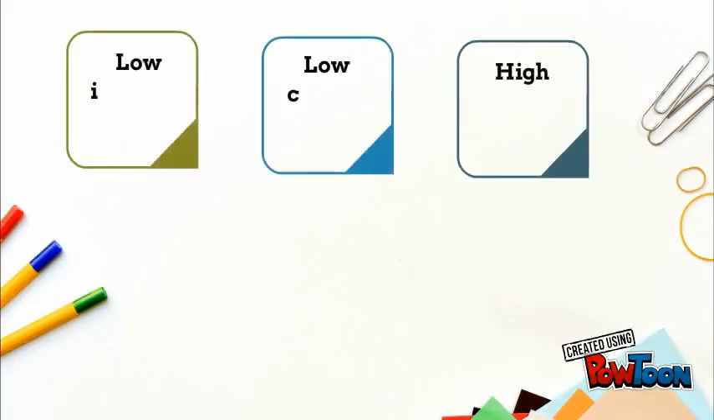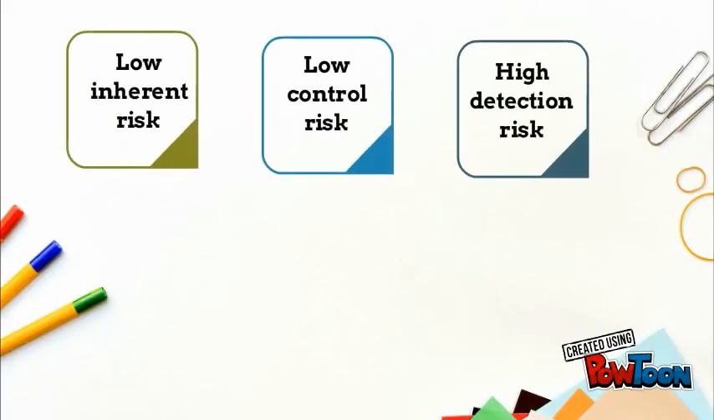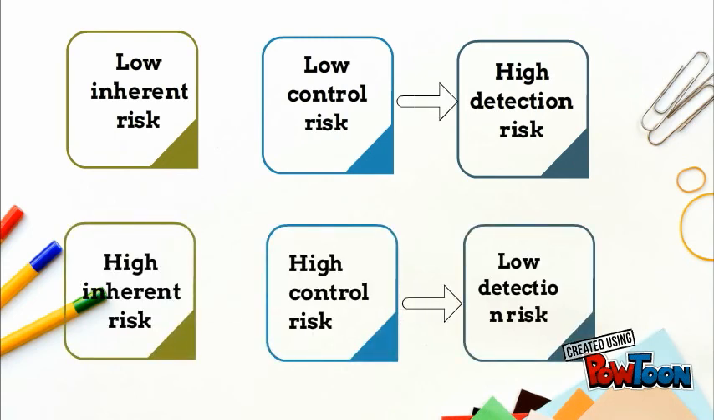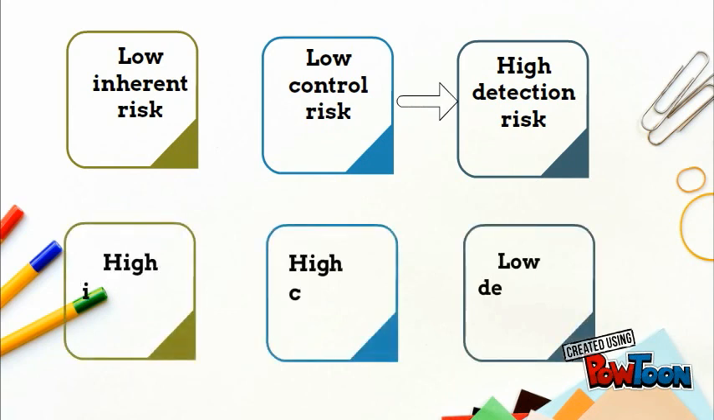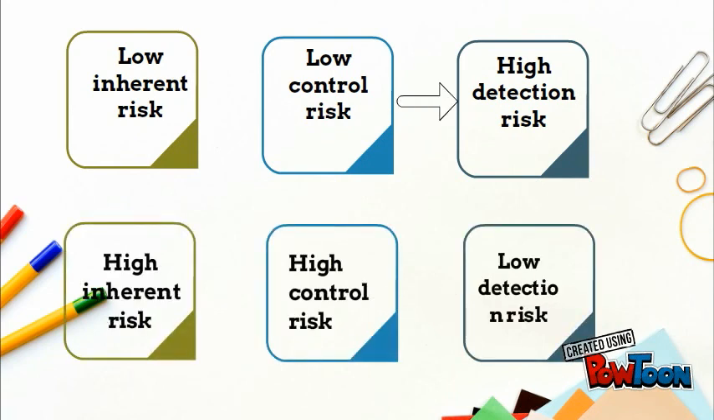This shows that if inherent risk and control risk are assessed as low, then the auditor opts for less detailed testing and sets the detection risk as high. Whereas if the inherent risk and control risk are set as high, then the potential risk of material misstatement is significant, so the auditor opts for more detailed testing and sets the detection risk as low.